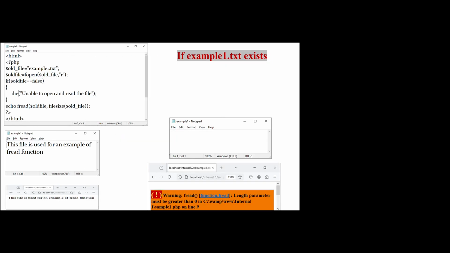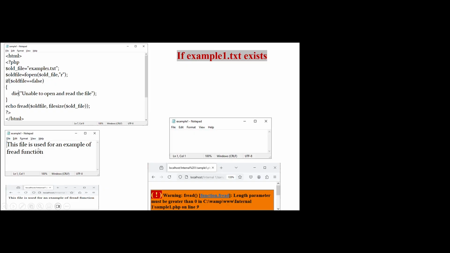So this is the sample example, where we have example1.txt in our system. When I execute this, I am opening the file in read-only mode. Then I am checking whether the file has some contents. If the file does not exist, it will execute the die function and an error message will be displayed. Or else it will read the represented file, that is, the example1.txt file.